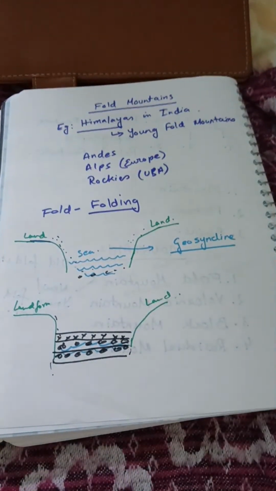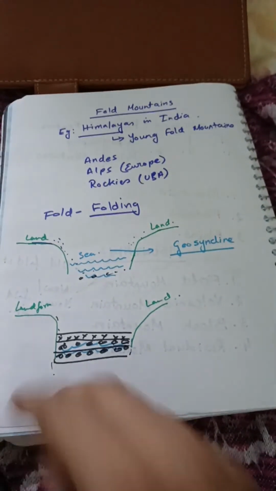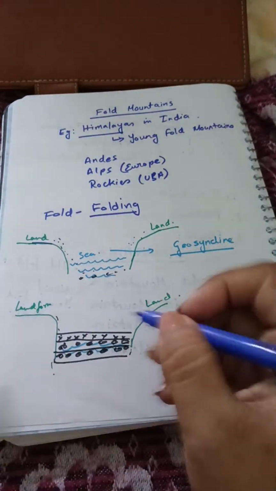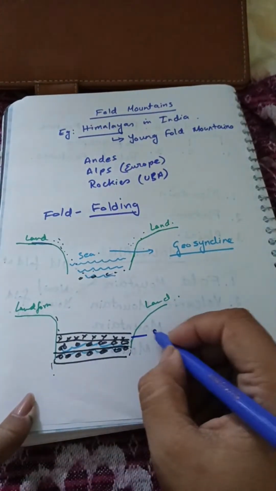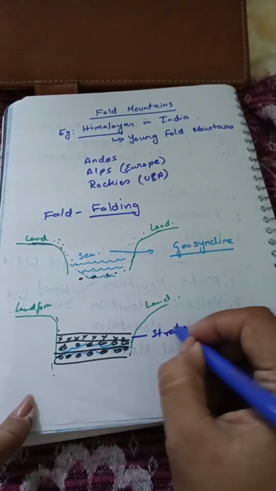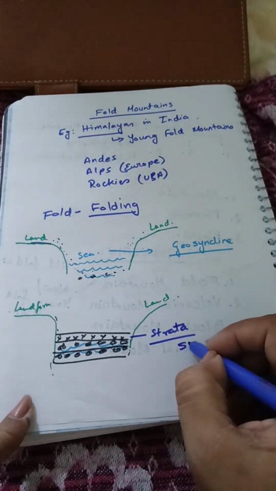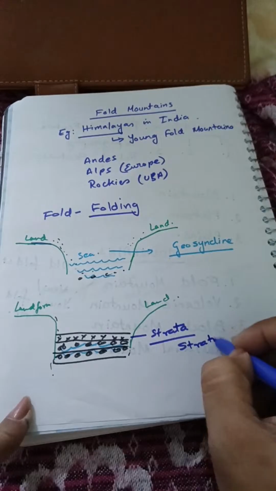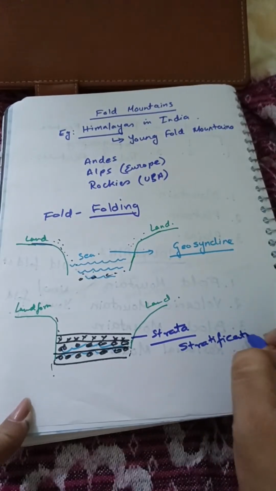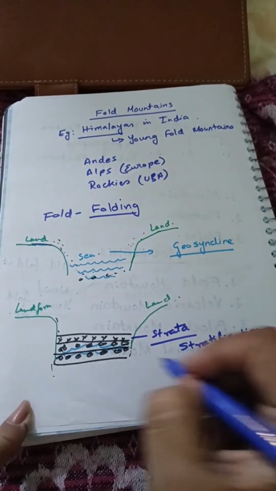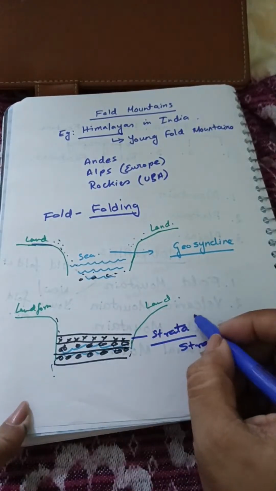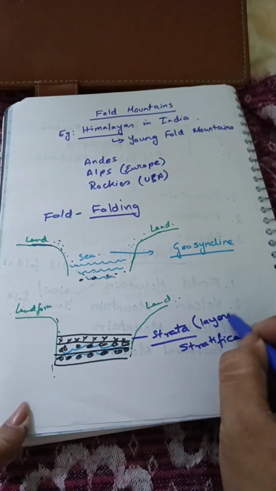Here we have important terms like strata or stratification. So these layers are called strata and the process is called stratification. What are strata? Strata are the layers of sediments.